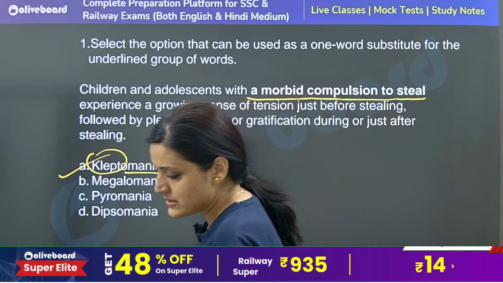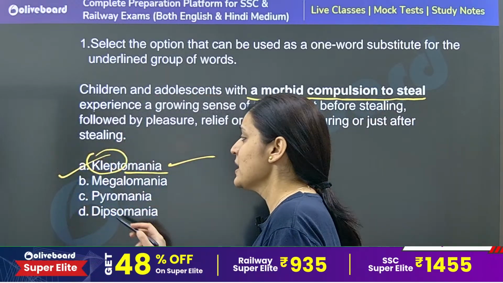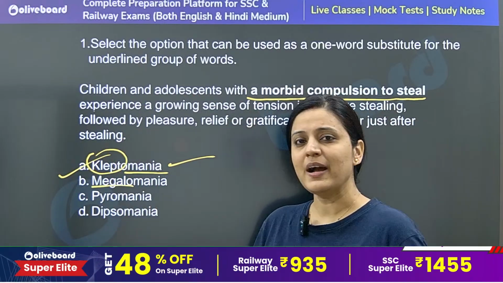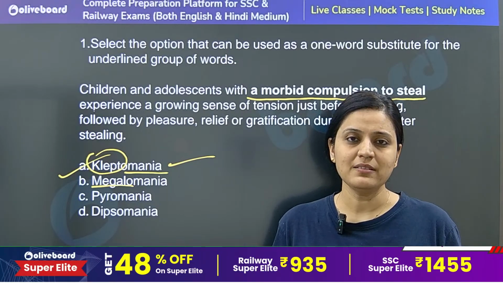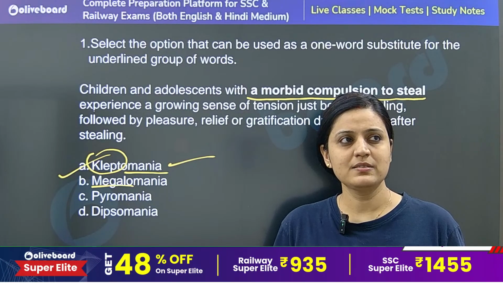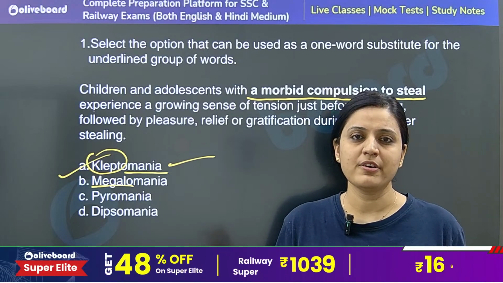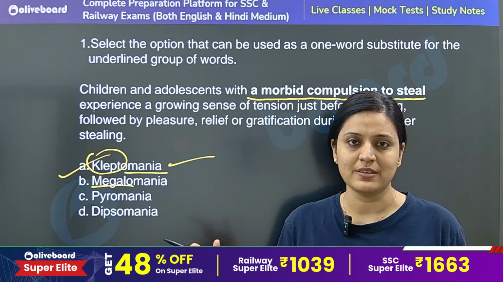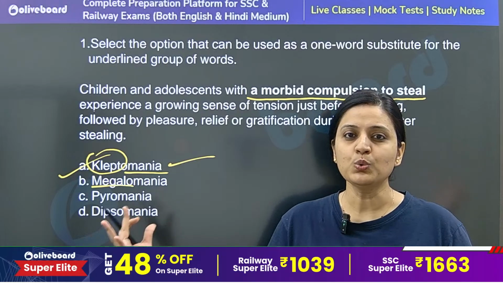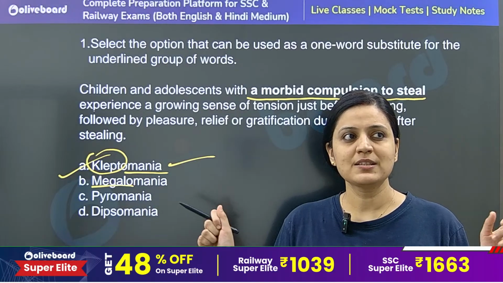Option number 1 is the correct answer. Megalomania is again a type of mania in which a person feels that he is the superpower of everything. That gives a person a sense that he is everything, so huge that he has control over everything.